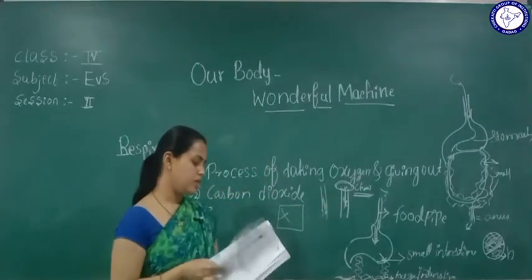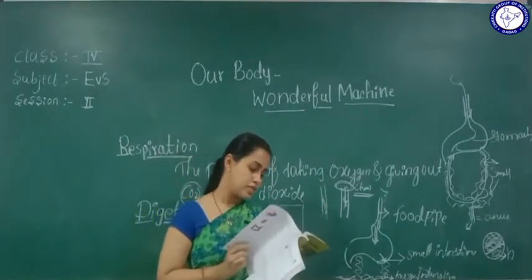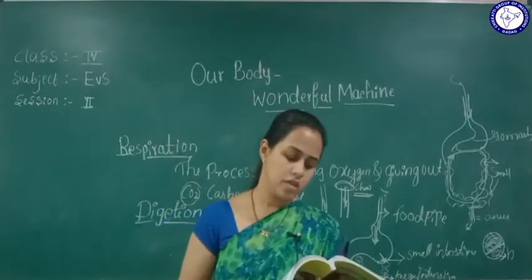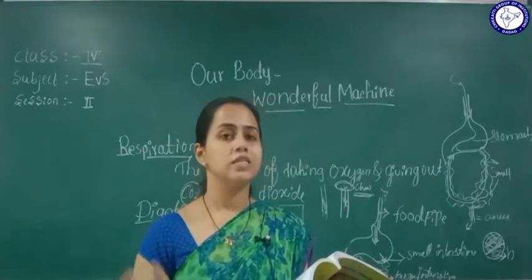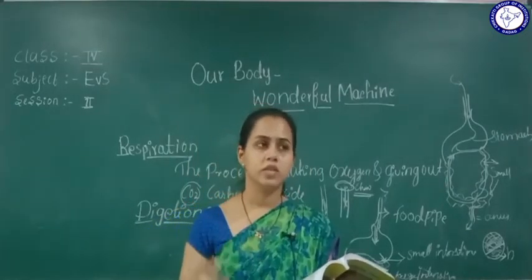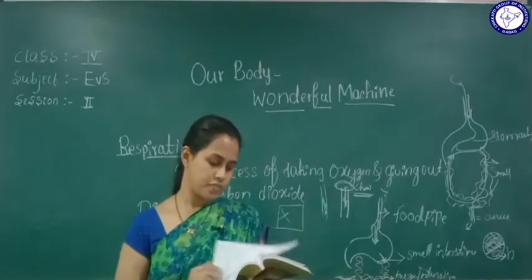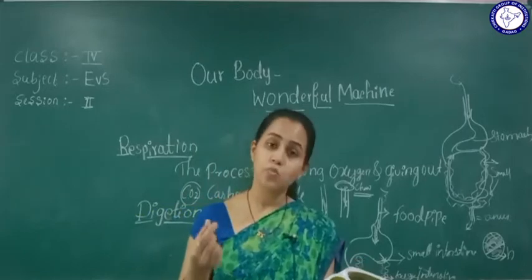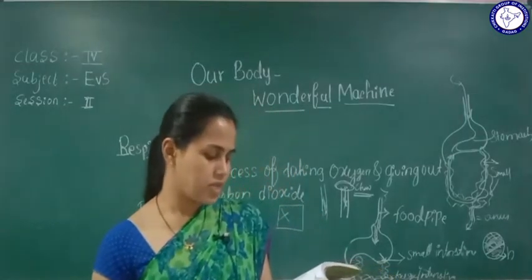Now see the next one. It's the stomach, right? Food in the stomach gets digested to some extent. It remains here for about 3 to 4 hours. Now see the next one. Then this food reaches the small intestine and gets digested further.